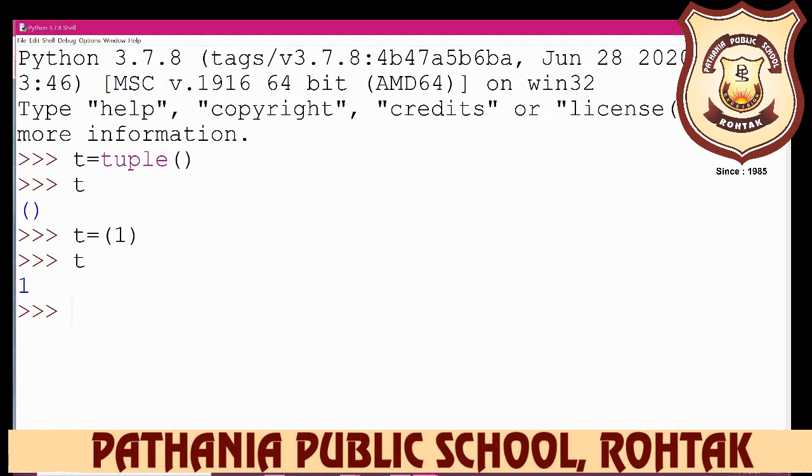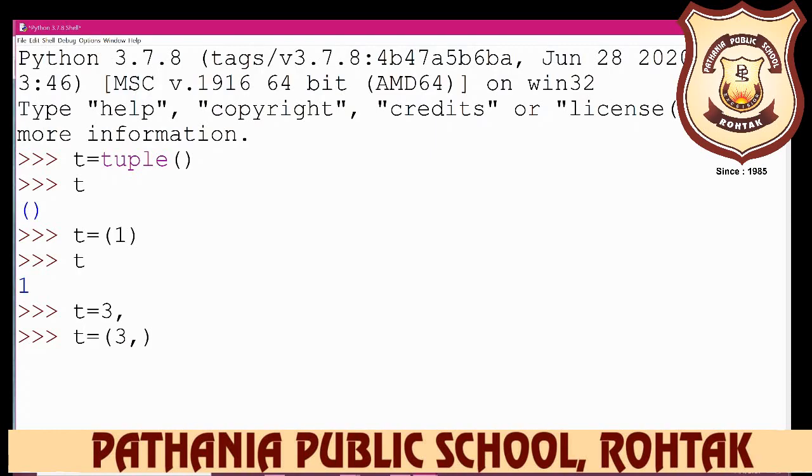But if you write t is equal to 3 comma, both are the same thing. But here one change is there: after the t, the equal sign is required.